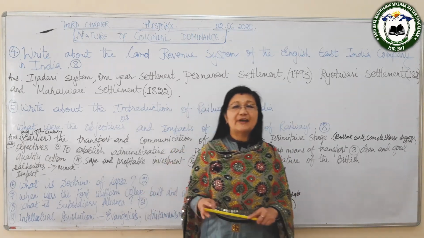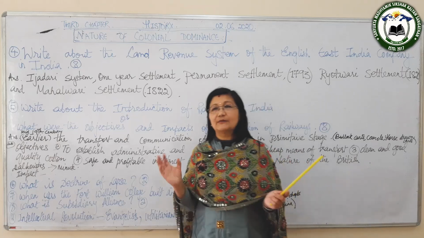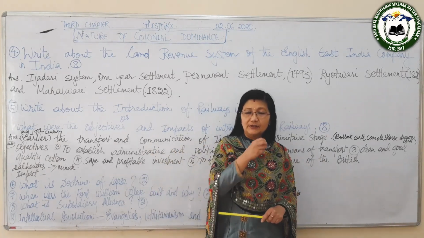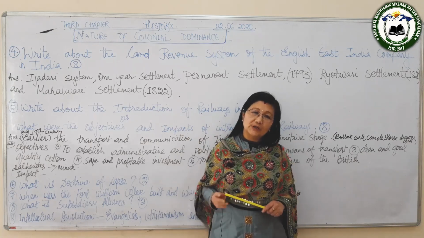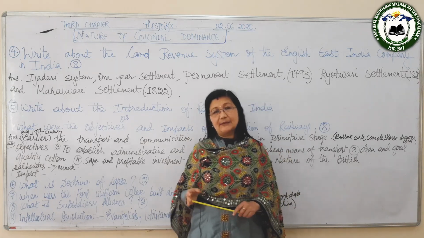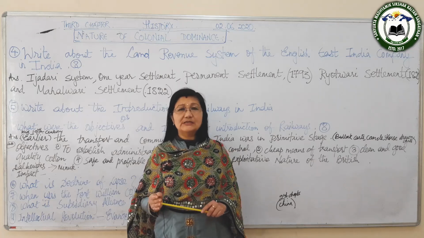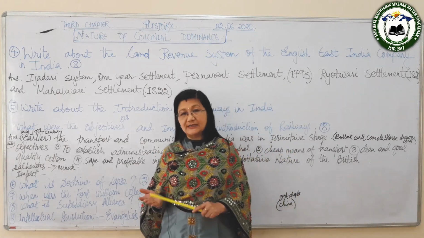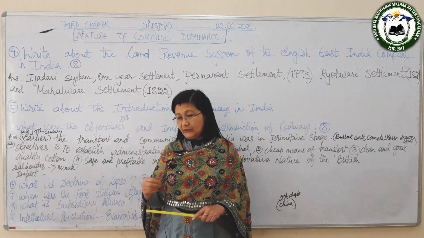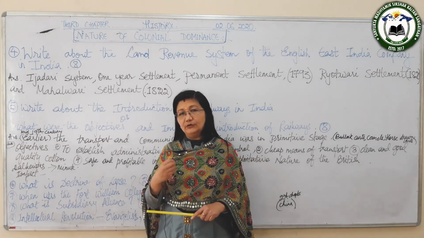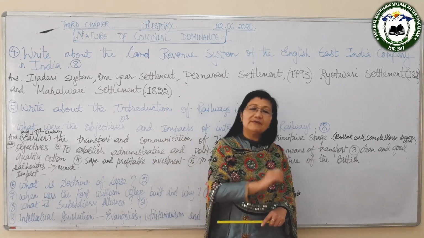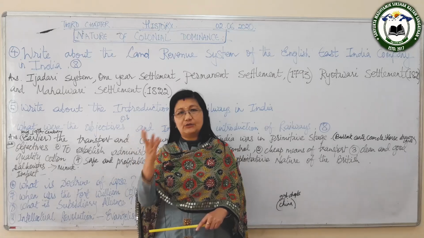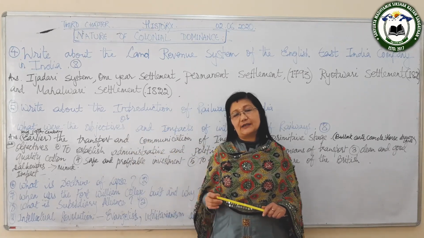The next, it helped to fight famine, because sometimes there was famine. At that time the railways used to take the food to the famine-stricken area. And next, it helped in trade and commerce. Another point, it helped in commercialization of agriculture, because now people began to grow not only for their own consumption, but they began to grow for the market. So there was commercialization of agriculture.